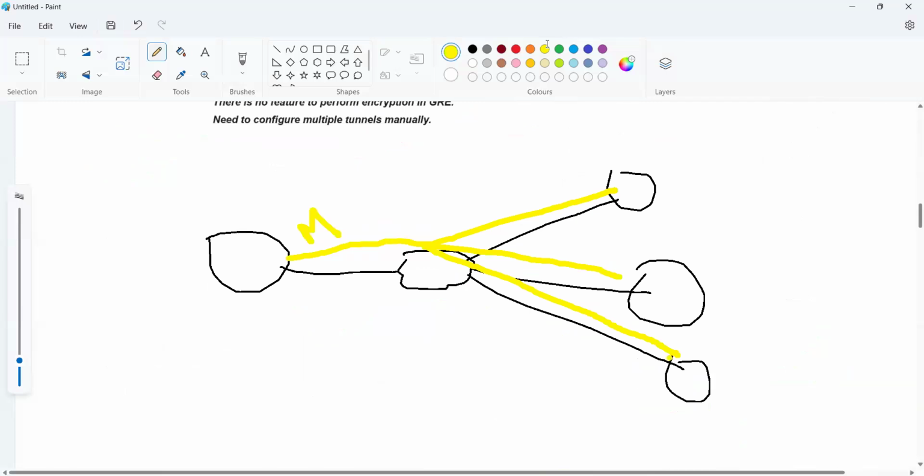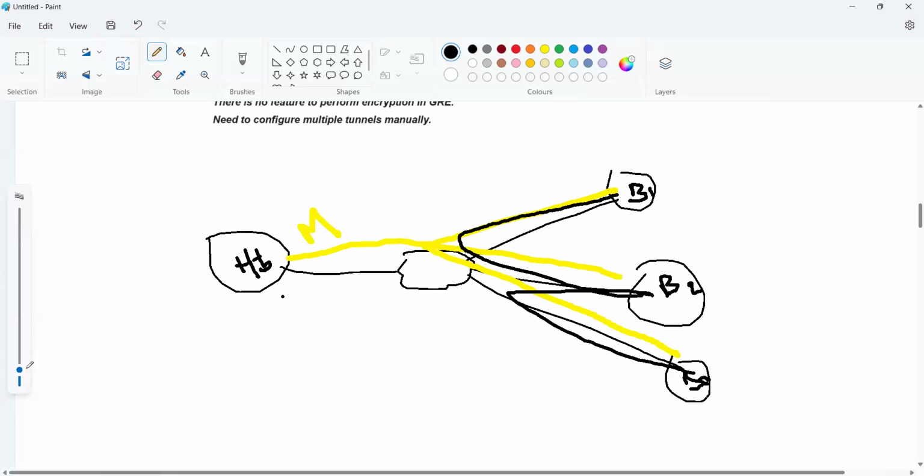So here, if R1, this is branch one, wants to communicate to branch two, directly he can reach there. If he wants to communicate with branch three, directly he can reach through the internet. No need to go to the hub location. But in point to point, if he wants to communicate with branch two, first he has to reach the hub location, then move to the branch location. This is point to point.